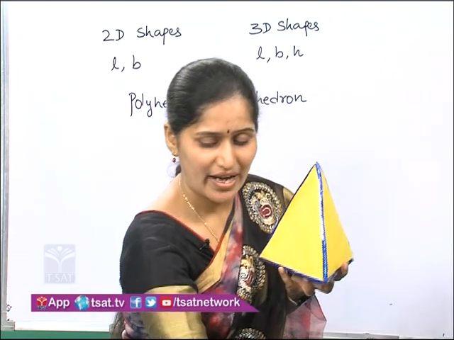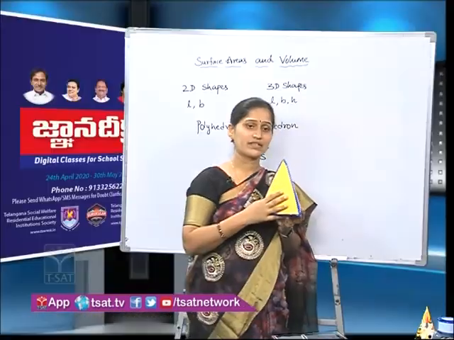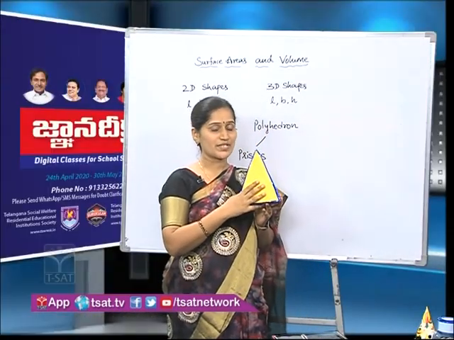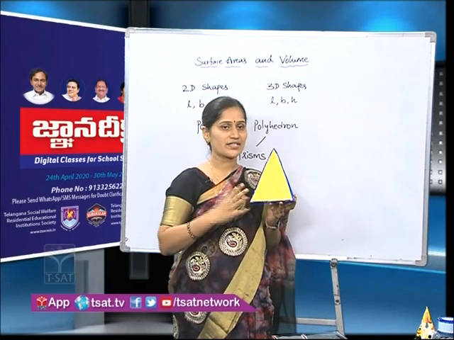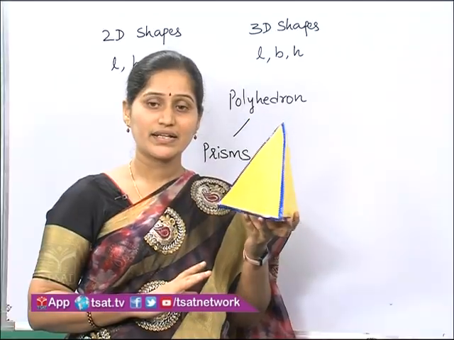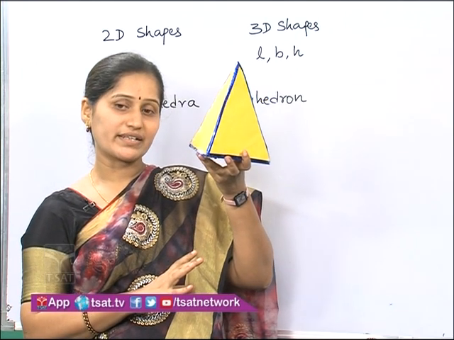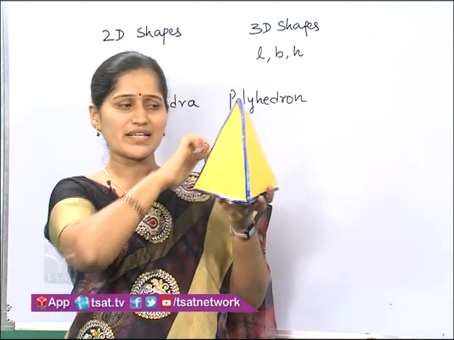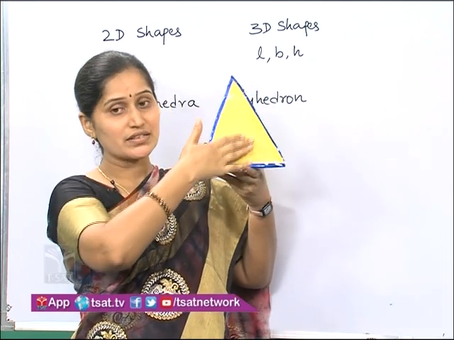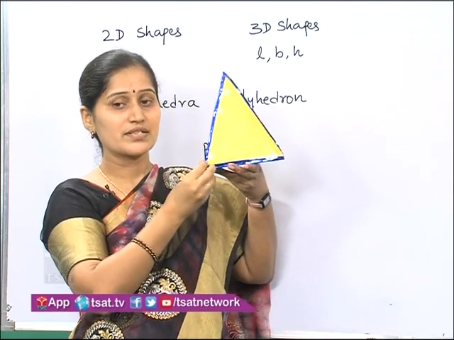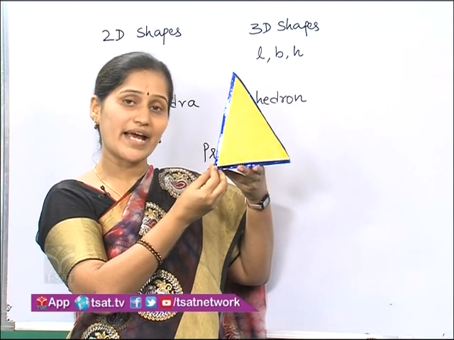Now we have just discussed that in prisms, lateral faces must be parallelograms, meaning either rectangles, squares, like that. But if I take this object, what about its lateral faces? What is this face shape? So this is in triangle shape.